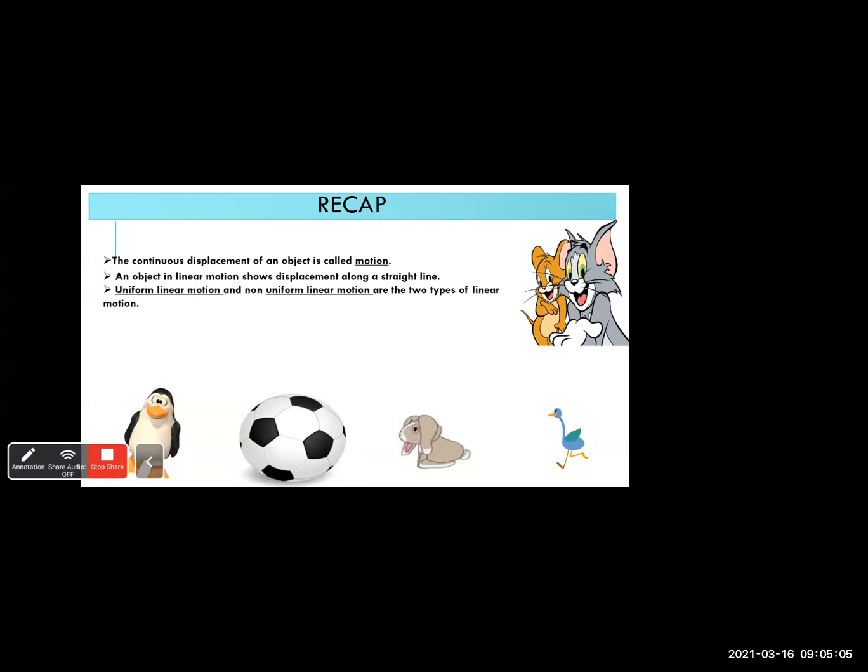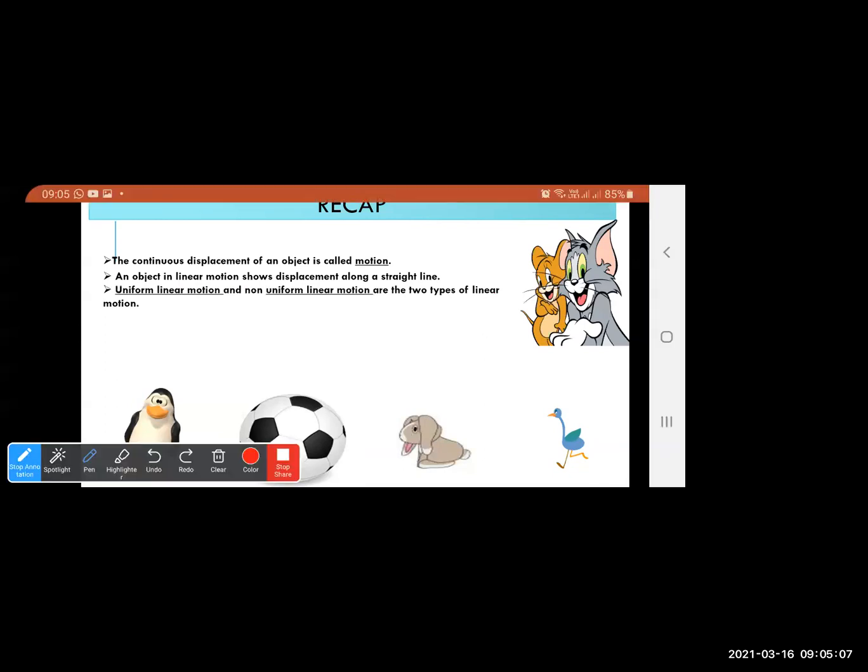Next, we had learned about the types of linear motion. So we had learned about the two types of linear motion, that is uniform linear motion and non-uniform linear motion. Now, the term uniform means same.